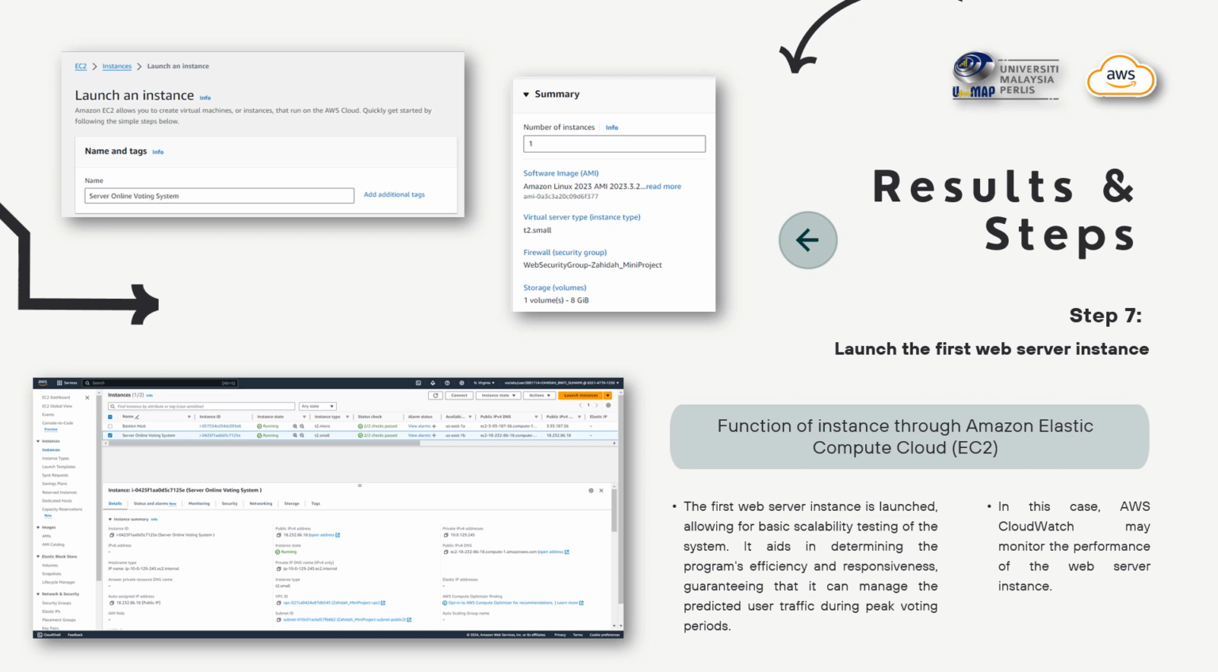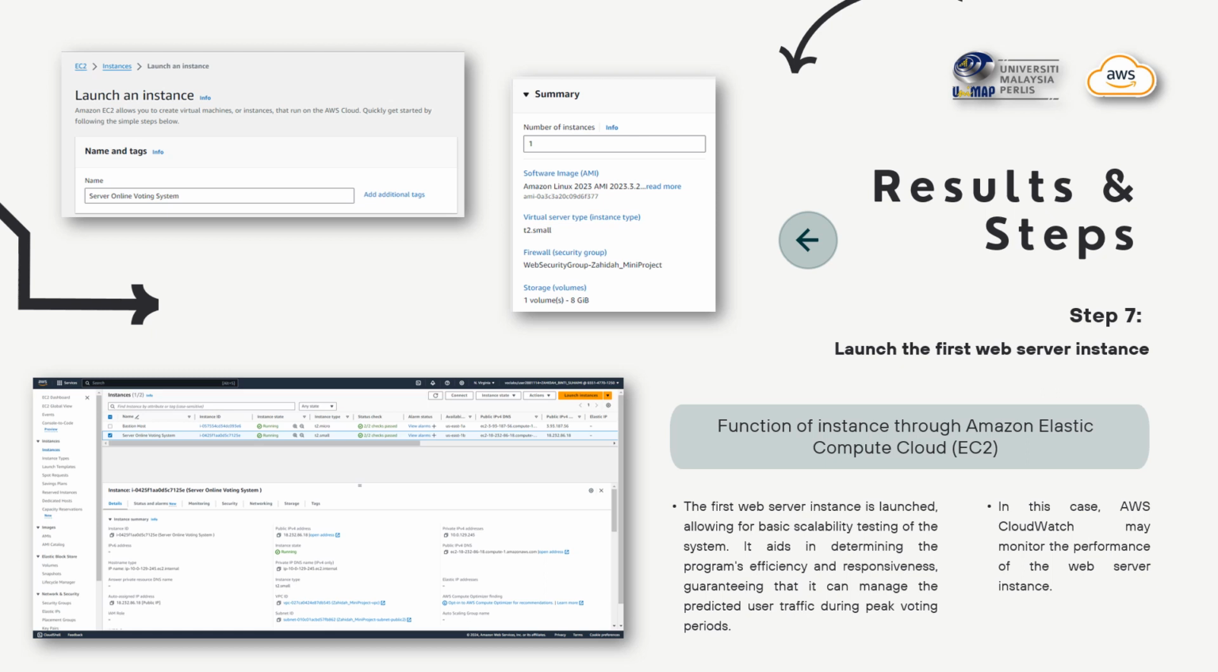Okay, CloudWatch can set up alerts for essential indicators including the CPU, network activity, and disk input and output, to handle problems before they arise and optimize resource consumption.